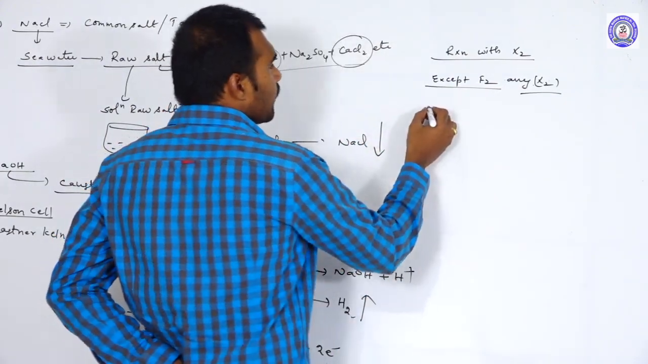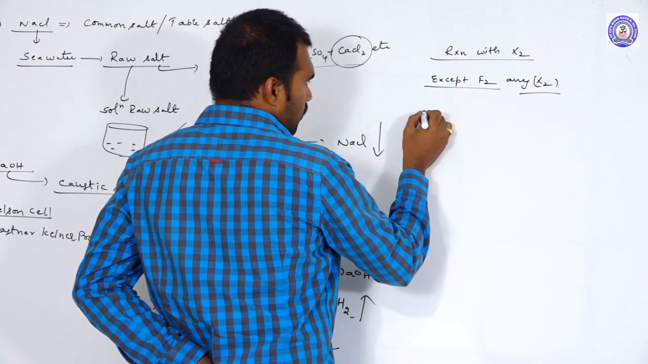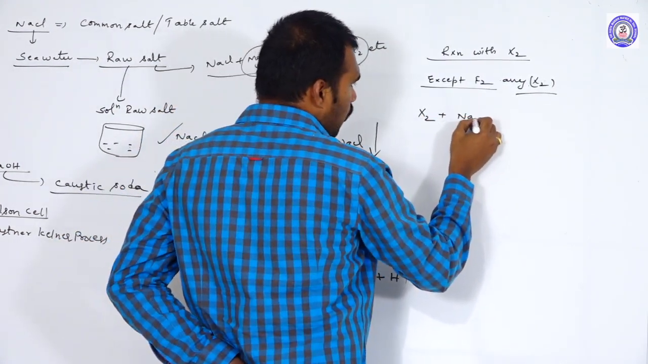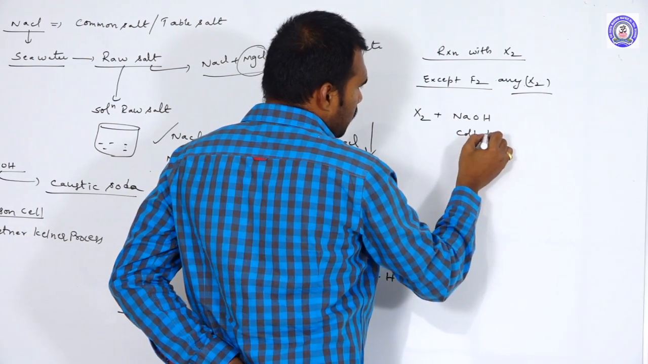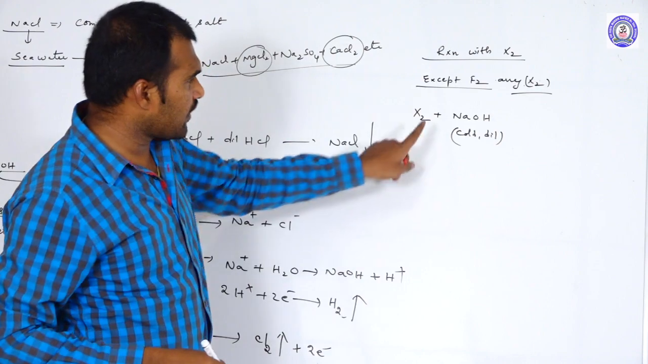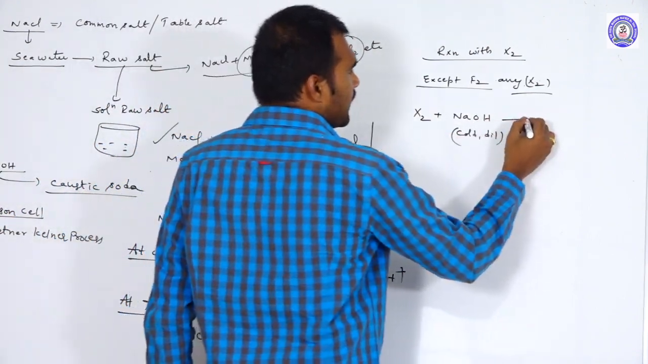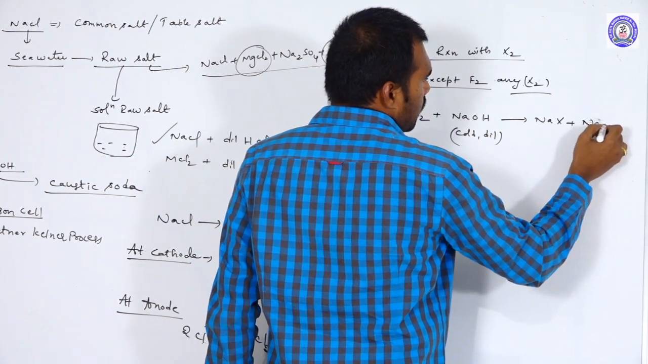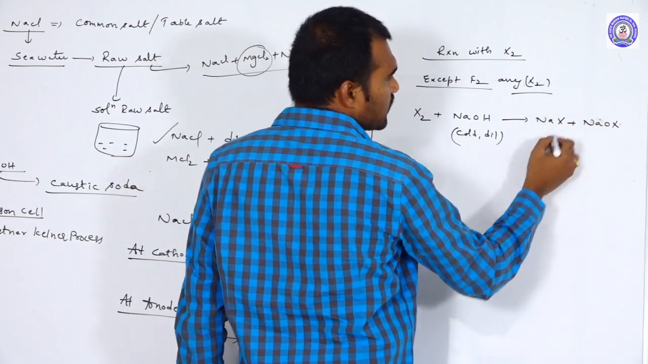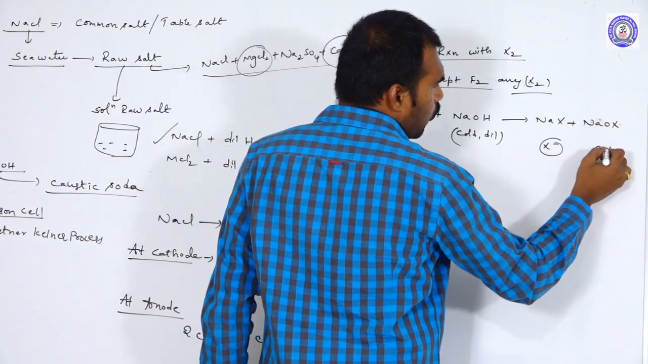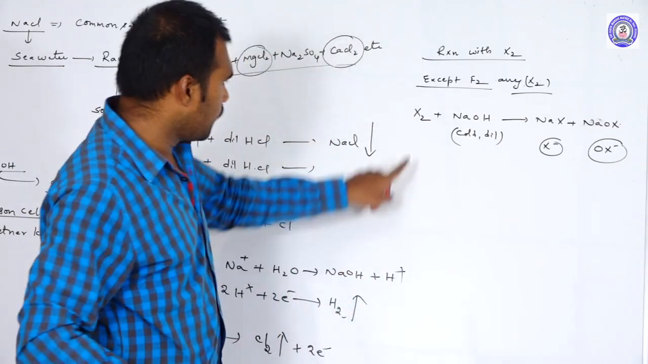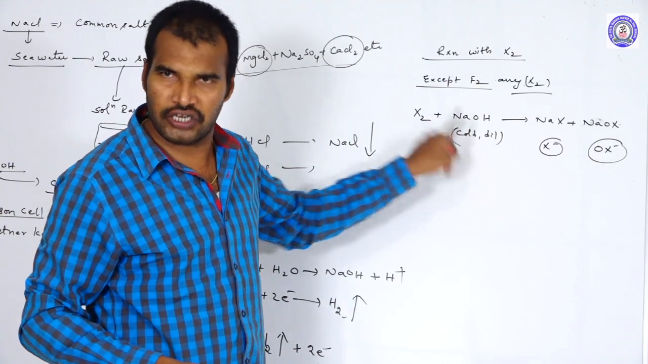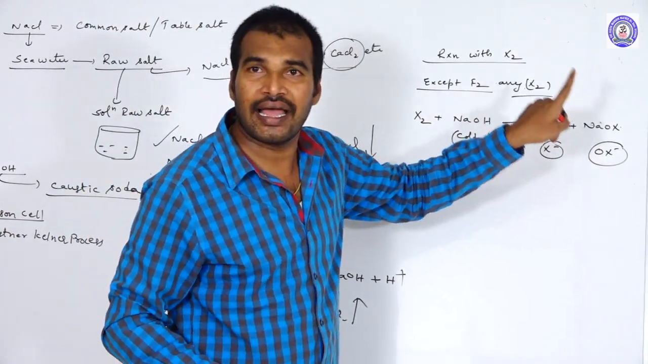Whenever halogens except fluorine react with cold and diluted NaOH, we get halides and hypohalides. Halides means X minus, and hypohalides means OX minus. So when any halogen except fluorine reacts with cold diluted NaOH, we get halides and hypohalides.